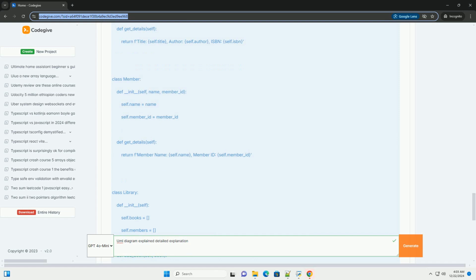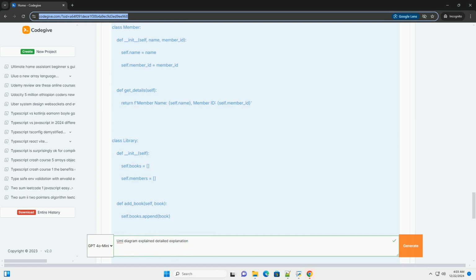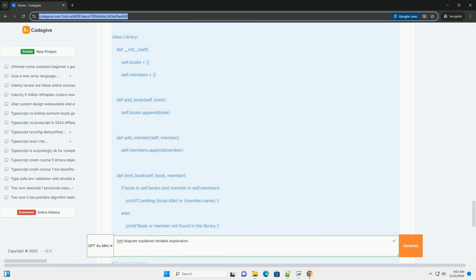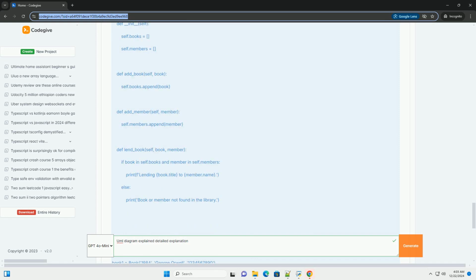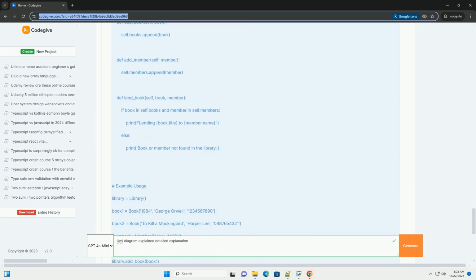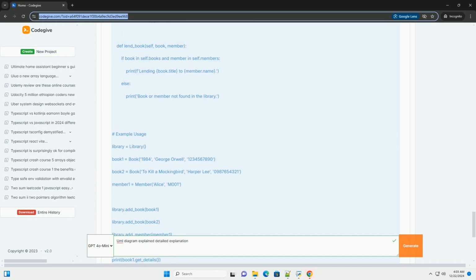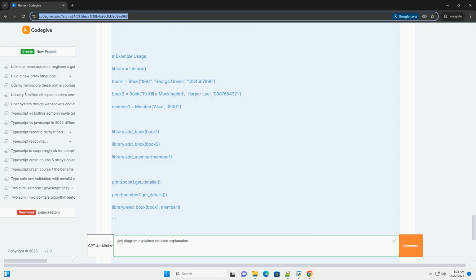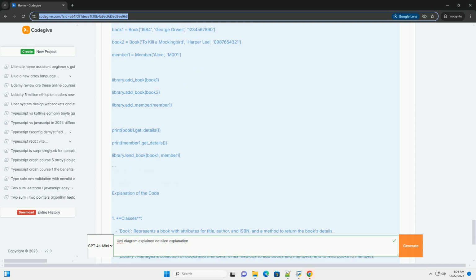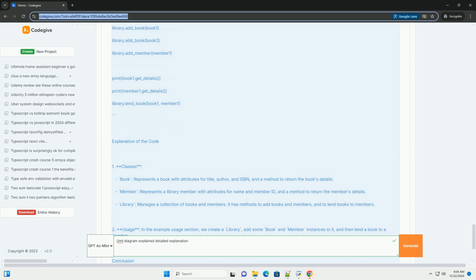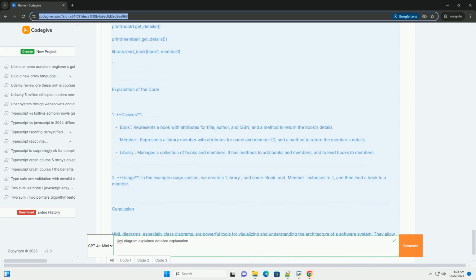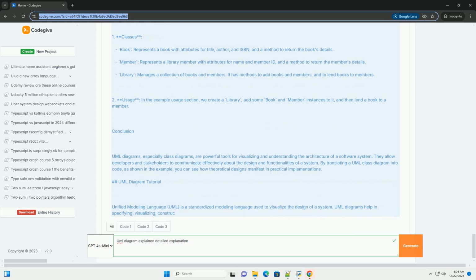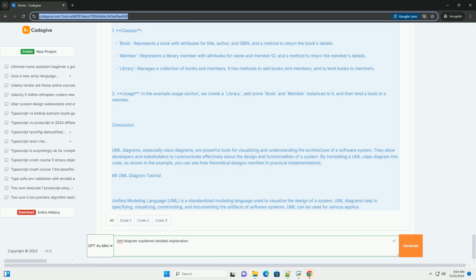2. Behavioral diagrams. These capture the dynamic aspects of a system. Common behavioral diagrams include: use case diagram, illustrates the interactions between users, actors, and the system. Sequence diagram, describes how objects interact in a particular scenario of a use case. Activity diagram, represents the flow of control or data in a system.